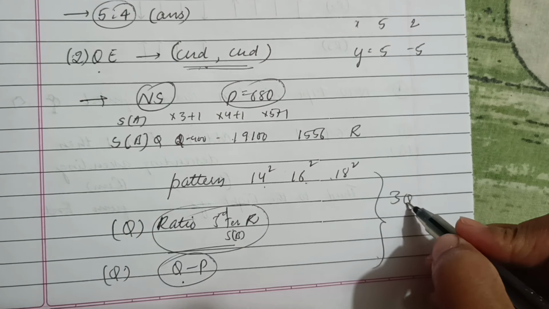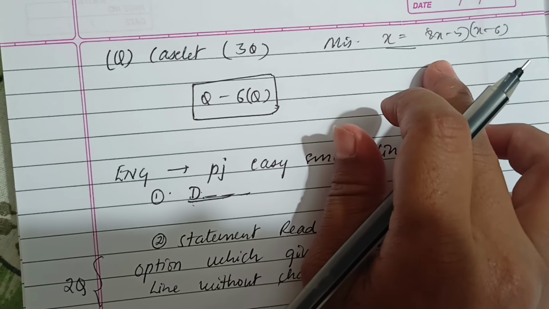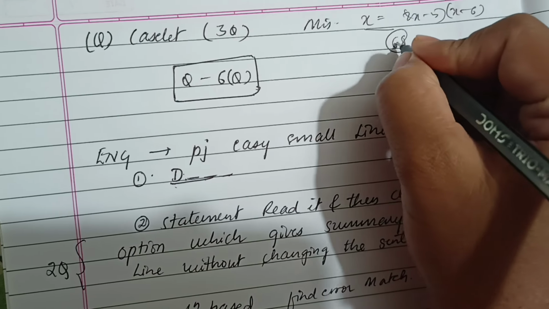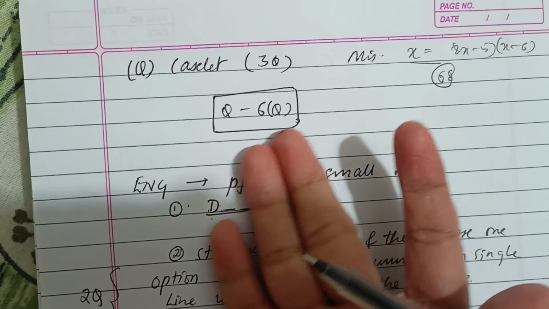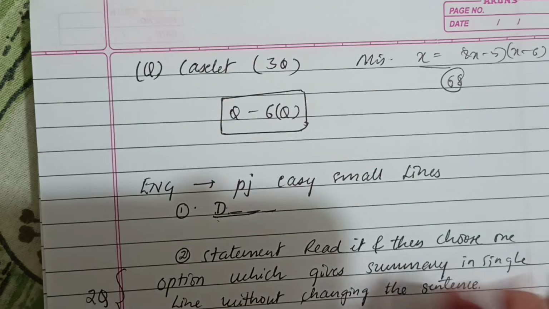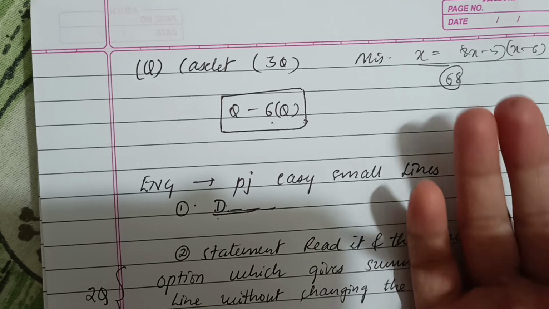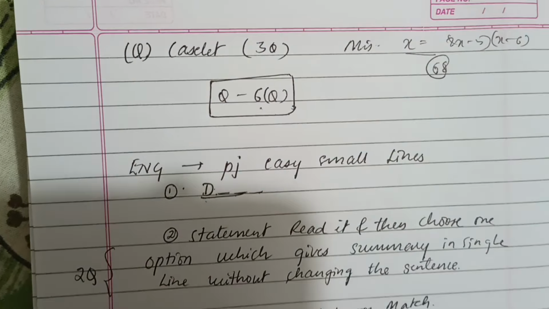The area of the rectangle was given as 2x minus 5 and x minus 6. This area of the rectangle is equal to the area of the square, and we have to find the perimeter of the rectangle. The answer I got here, I think, was 68, and I'm not sure whether I was correct or not. I don't even know whether I will clear the sectional of quants and GA, because I only attempted 6 questions. Maybe I made some questions wrong, I'm not sure.